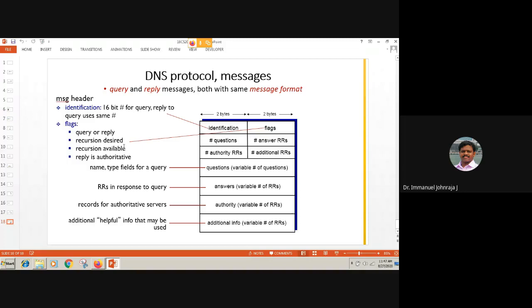You can also set whether I want recursion or whether it is available. It will also indicate whether the reply is authoritative. So I encourage you to use the Wireshark tool, capture the DNS packets, and explore this more. You will get some interesting questions and answers from those captures. Then you have the number of questions, the number of resource records, and the questions and the answers. So this is a simple format of a DNS session.